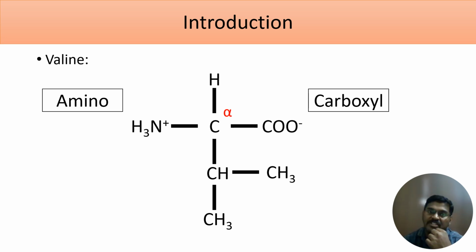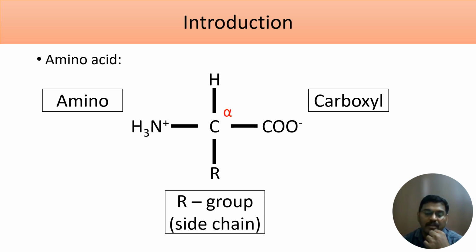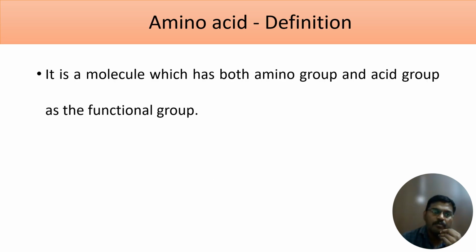So what is the definition of amino acid? If a molecule has two functional groups, what are those functional groups? Amino group and carboxylic group. If these two functional groups are present in a molecule which is attached to the alpha carbon, you are going to call it an amino acid. So it is a molecule which has both an amino group and an acid group.